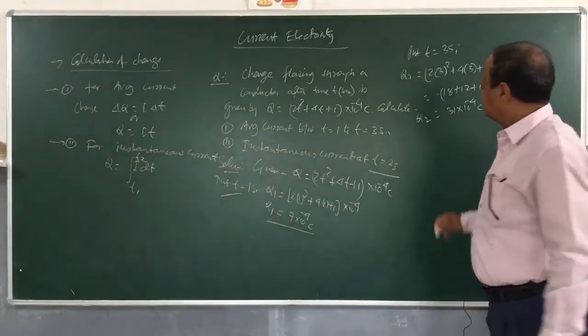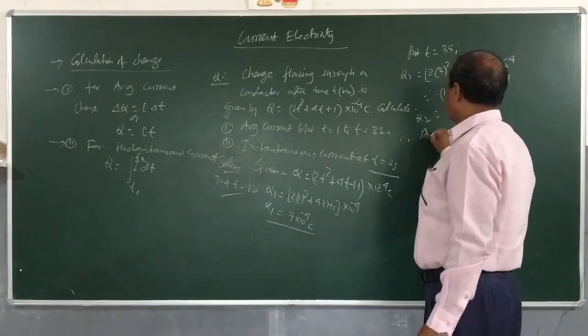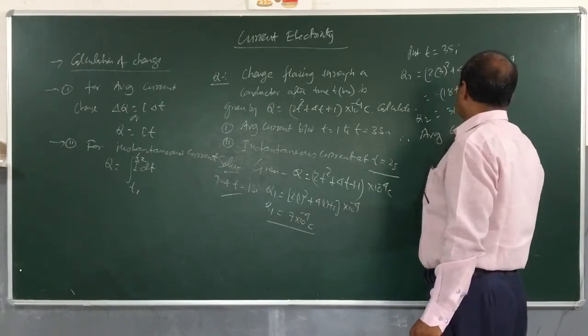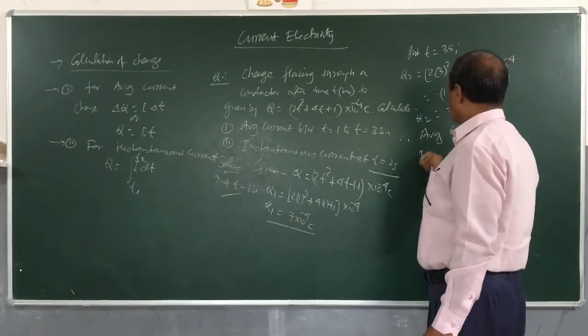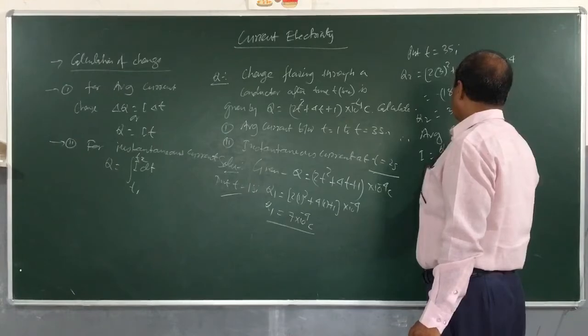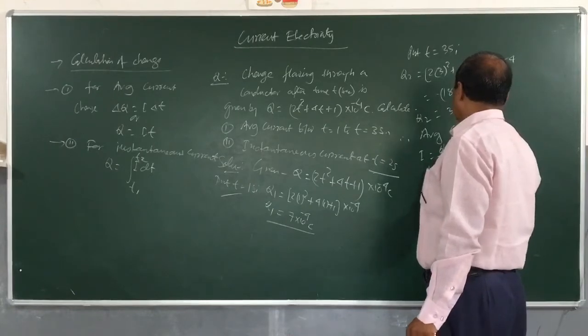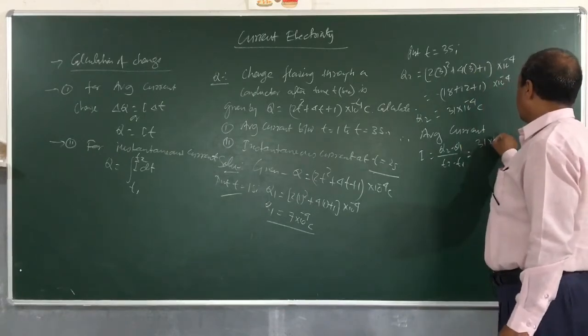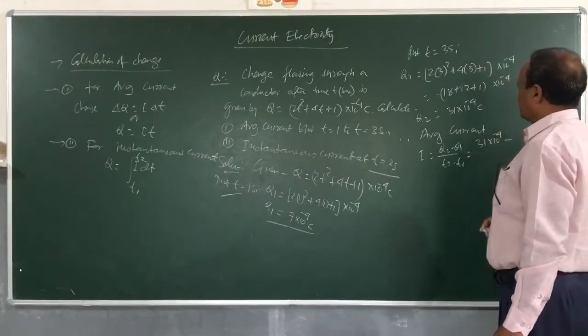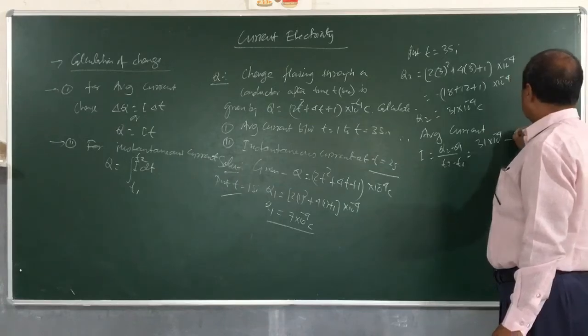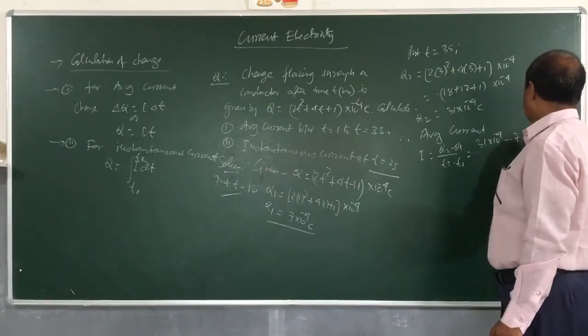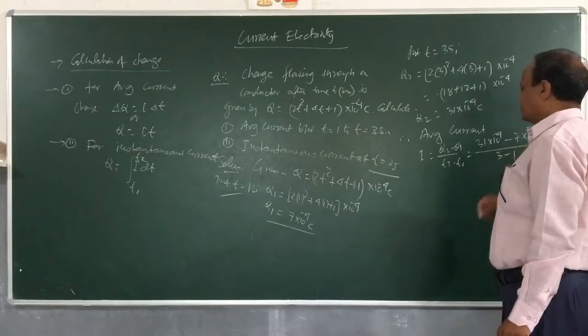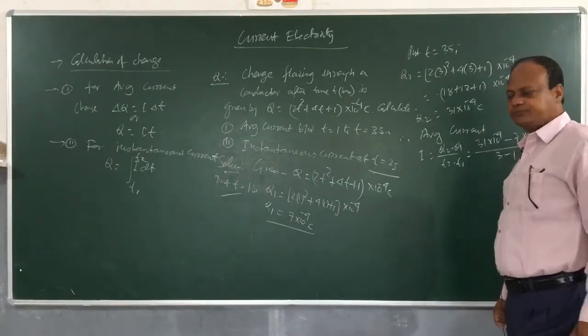So therefore average current is I is equal to q2 minus q1 divided by t2 minus t1. So how much is q2, children? 31 into 10 power minus 4. And how much is q1? 7 into 10 power minus 4, divided by 3 minus 1, right?